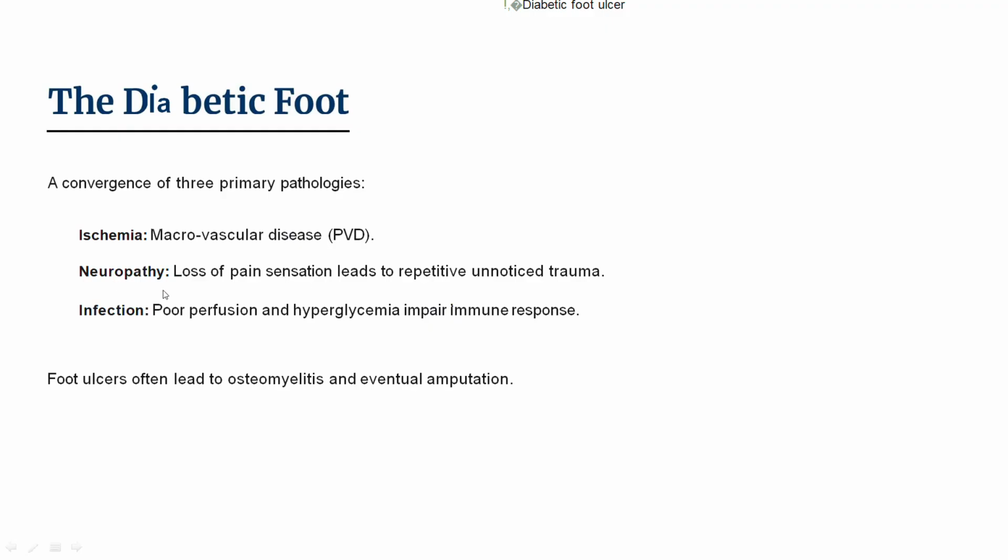And due to neuropathy, there is a loss of sensation, and there's unnoticed trauma. And as in all ischemia, it decreases blood supply and causes cell death. All these three pathologies lead to diabetic foot. The foot ulcers often lead to osteomyelitis and eventually amputation.